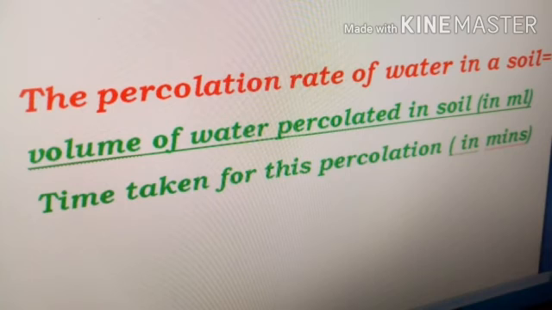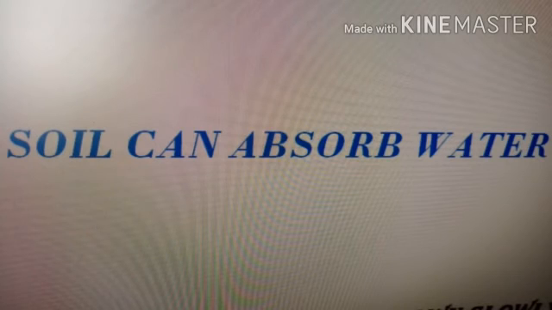The fourth property is soil can absorb water. Now we know that the soil is porous and has space present between its particles. Due to this, soil can absorb water or retain water. All types of soils, however, do not absorb water to the same extent. Some soils absorb more water and some soils absorb less water.